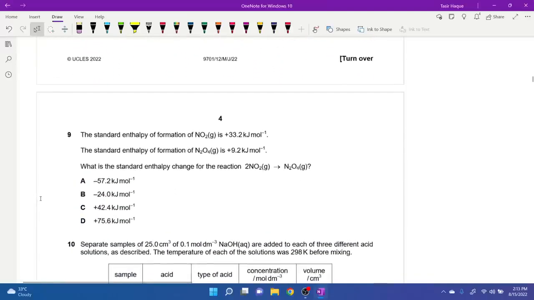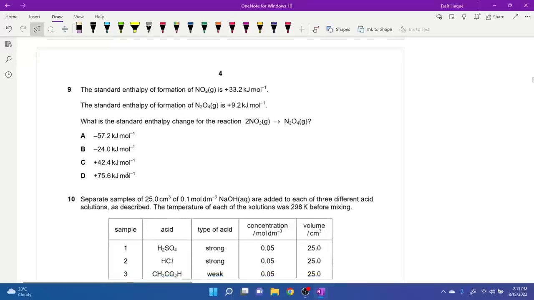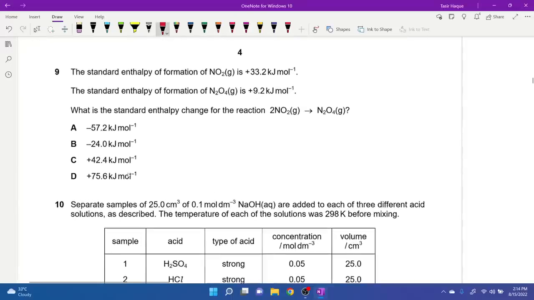Moving on, the standard enthalpy of formation of NO2 is this, and formation of N2O4 is this. What is the standard enthalpy change for this reaction? Easy. Let's just create a Hess cycle. So we need nitrogen gas. We also need oxygen gas, but we need 2 moles of oxygen gas. So for Hess cycles with enthalpy of formation, just write down the reactants at the bottom and draw arrows upwards. Now let's follow the arrows. We either have a direct route or a detour, the direct route being the arrow on the right and the detour being the arrow on the left hand side, but our end result is the same.